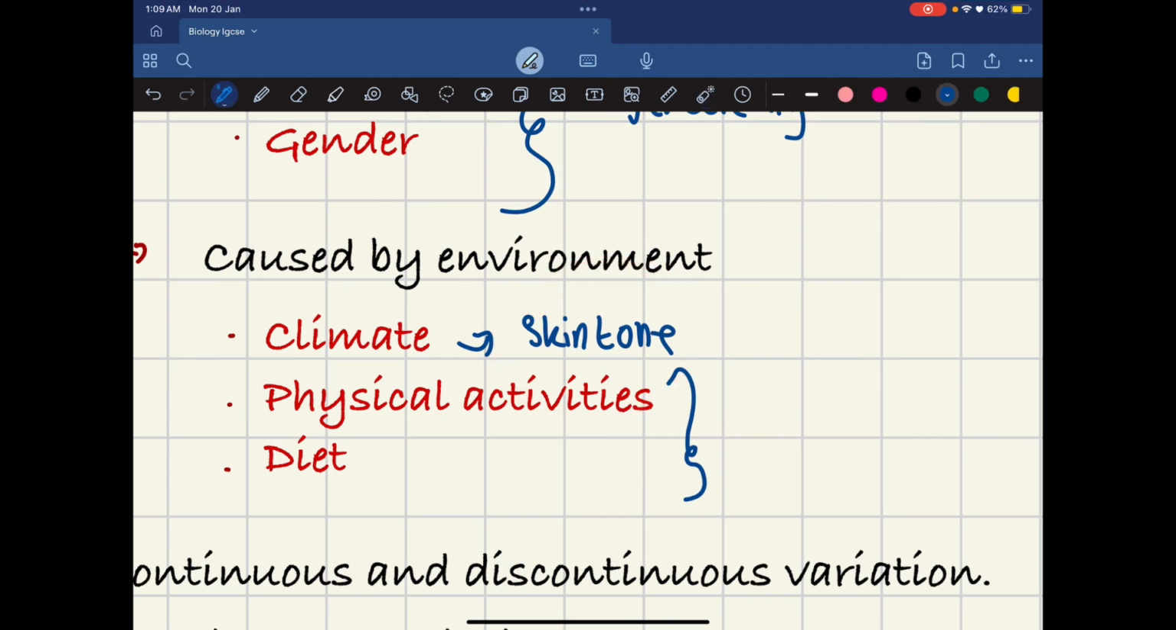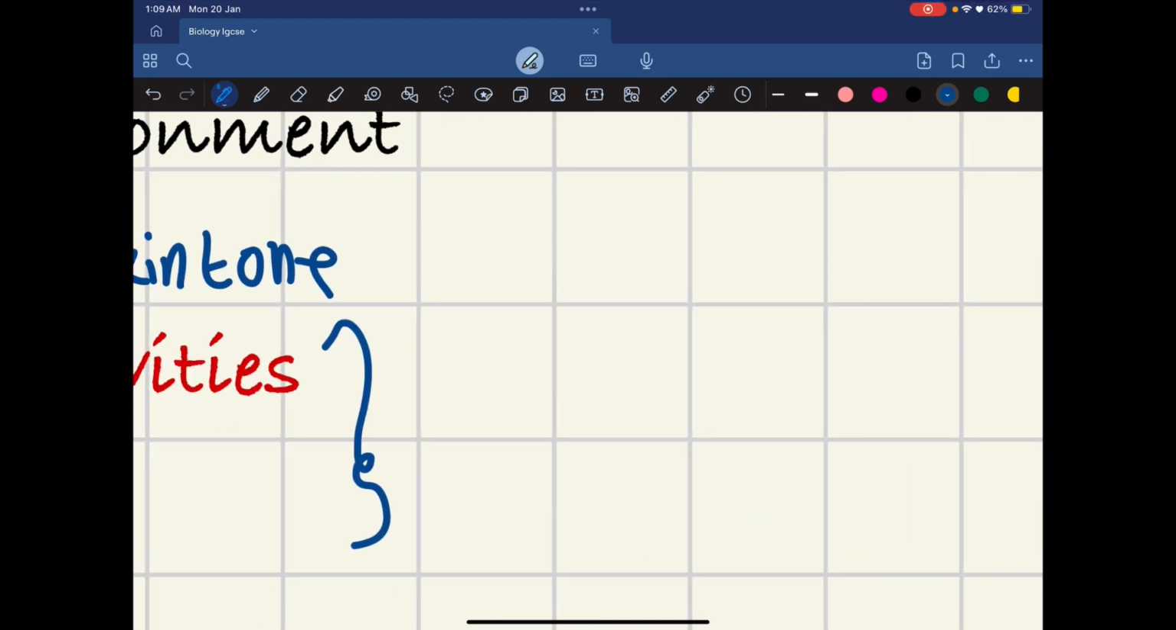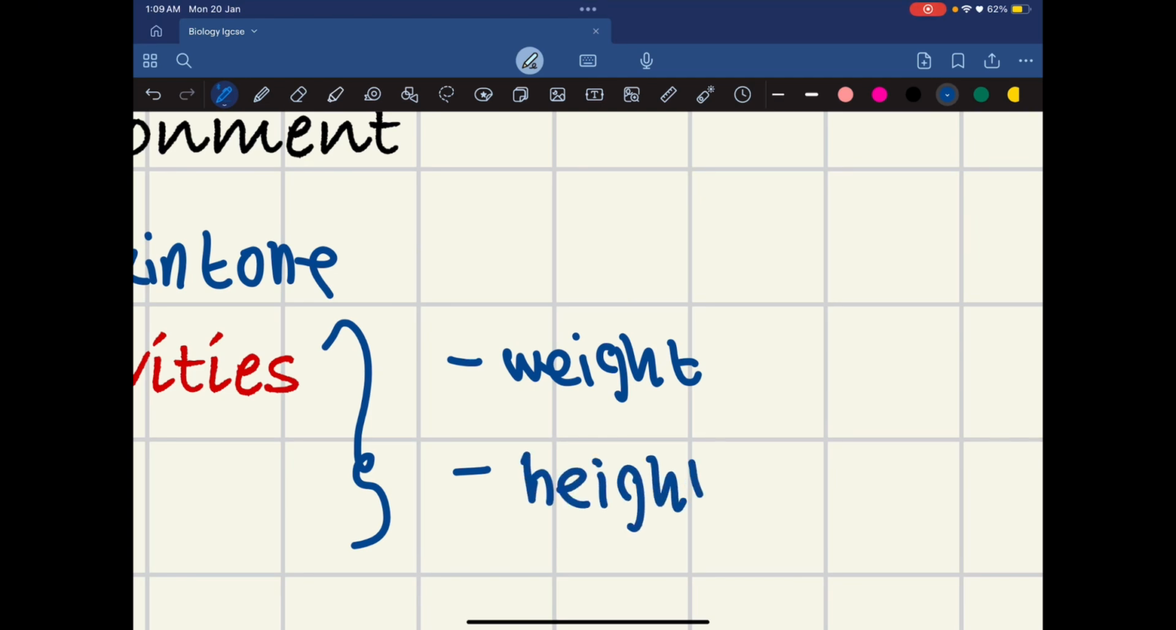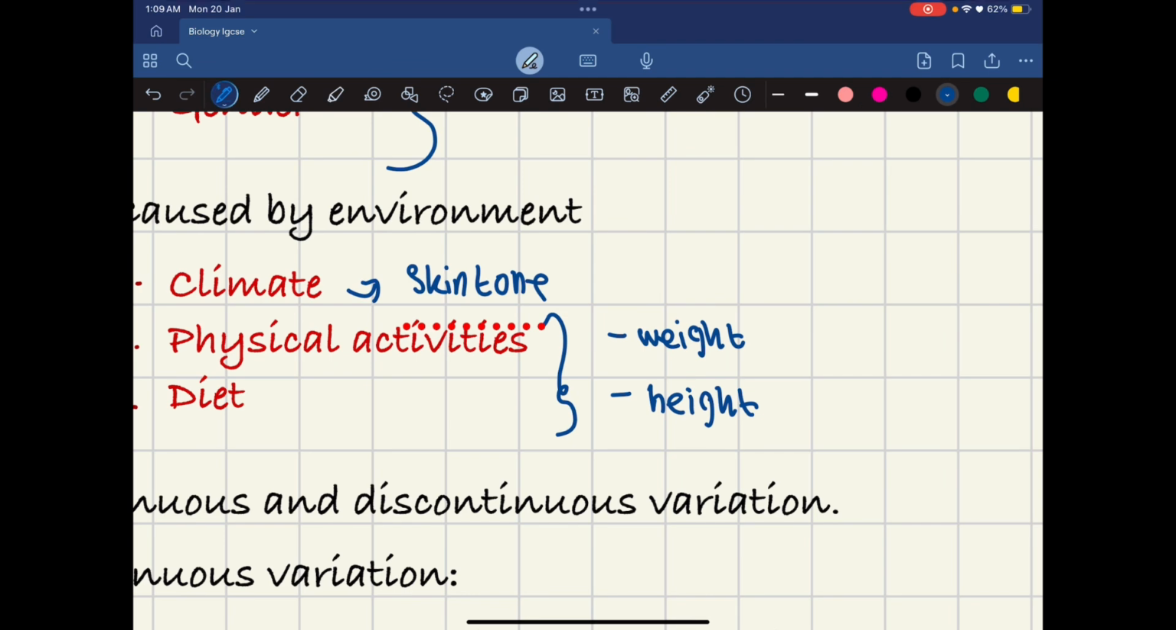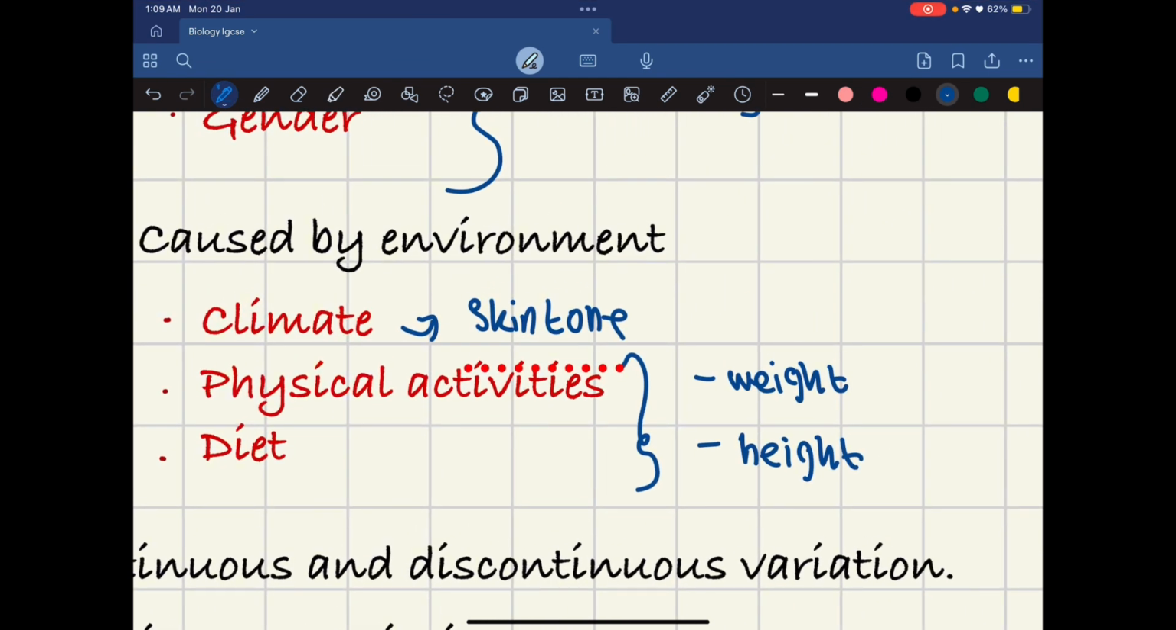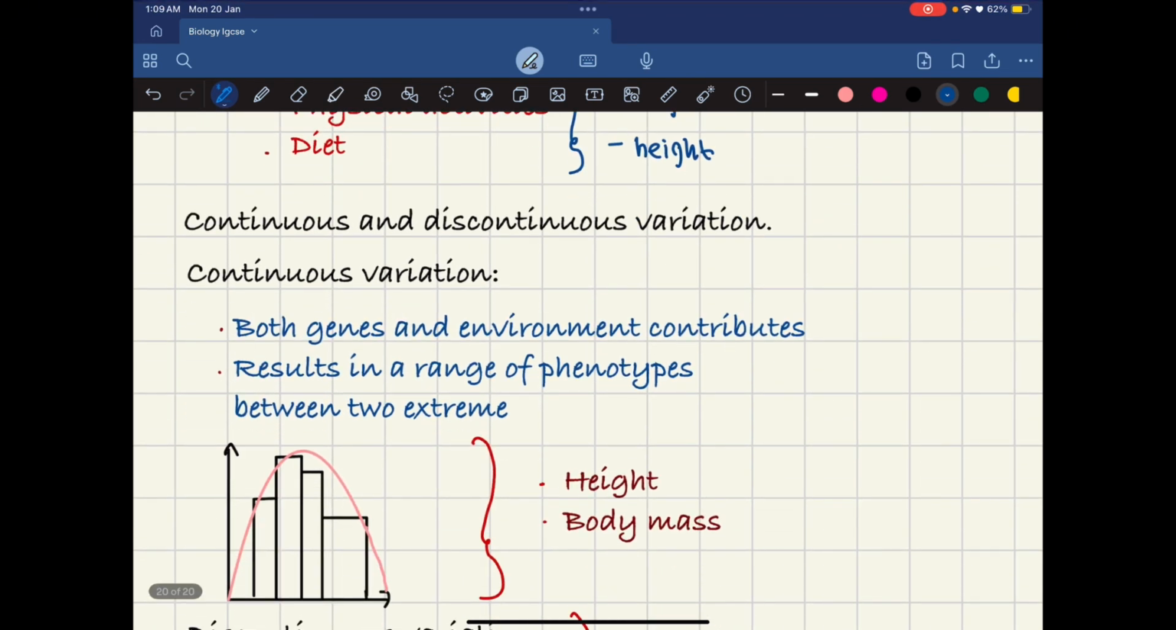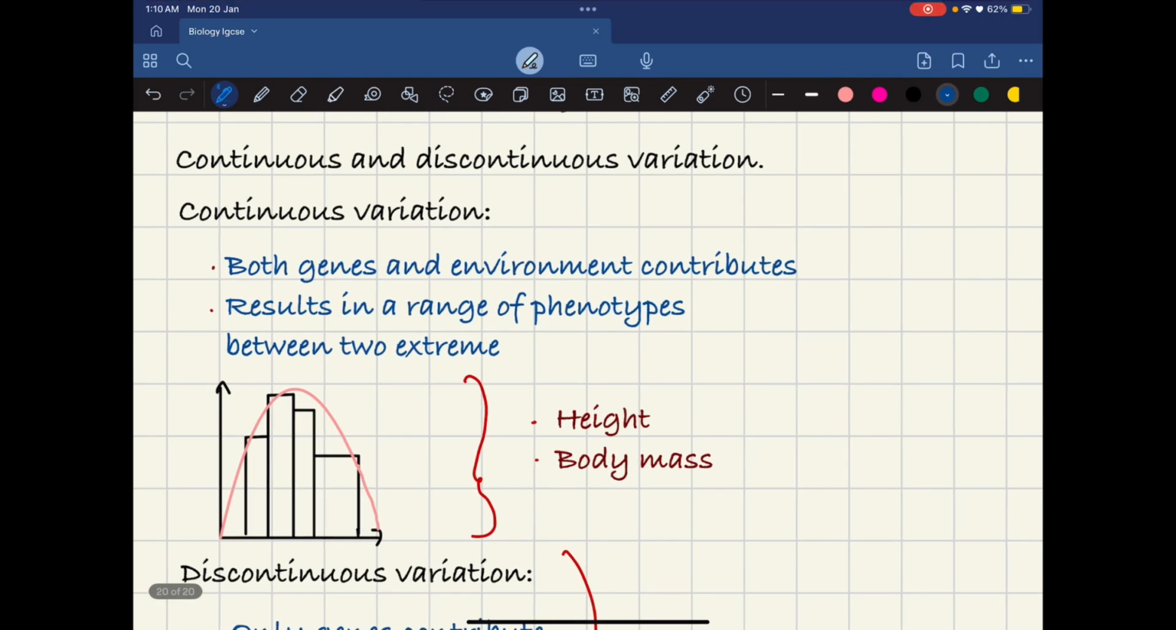Next we have physical activities and diet. These two things affect our weight and our height. If you eat more and move less, then you will have more weight than your parents. But if you eat less and move a lot more, you would have a lighter weight. Similarly, if you have more protein intake in your diet, you are more likely to have a taller height. Now let's look into continuous and discontinuous variation.